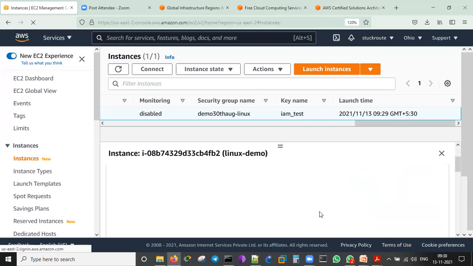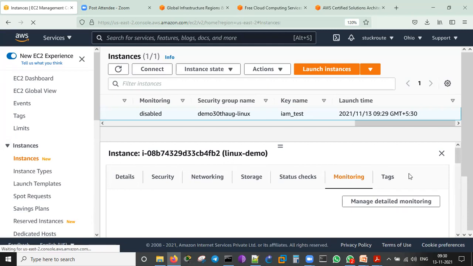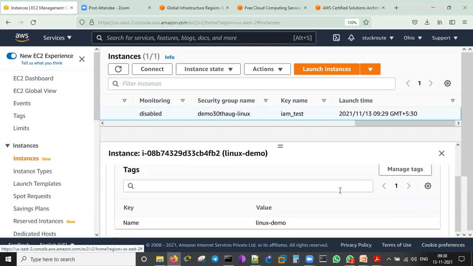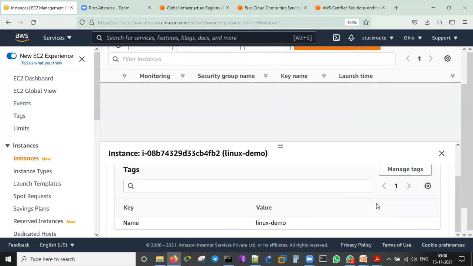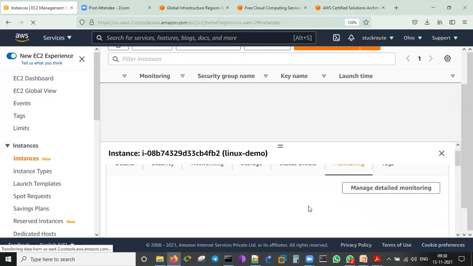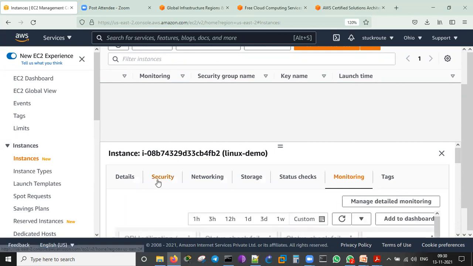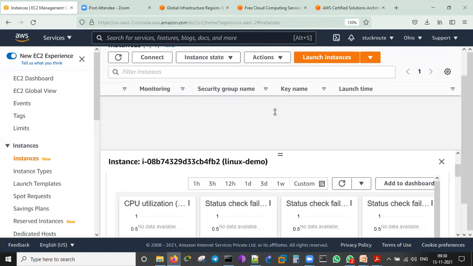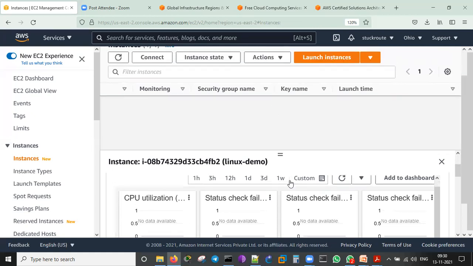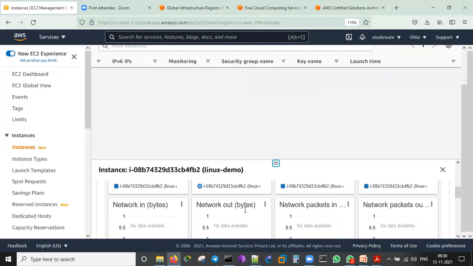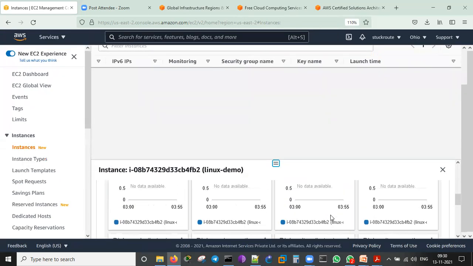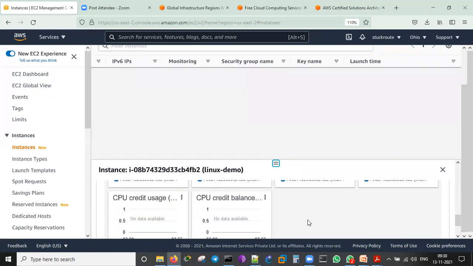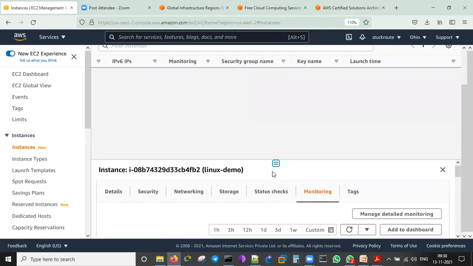Monitoring, we can have some monitoring on this. It's possible, but currently it is not running, so it's not going. Tags, you can have no tags as such. Oh, sorry, Linux demo I gave it. Monitoring, it's still not started. Anyway, the details are coming up now. CPU utilization, status check failed. Network in and out, network packets, CPU usage, other things will be shown.